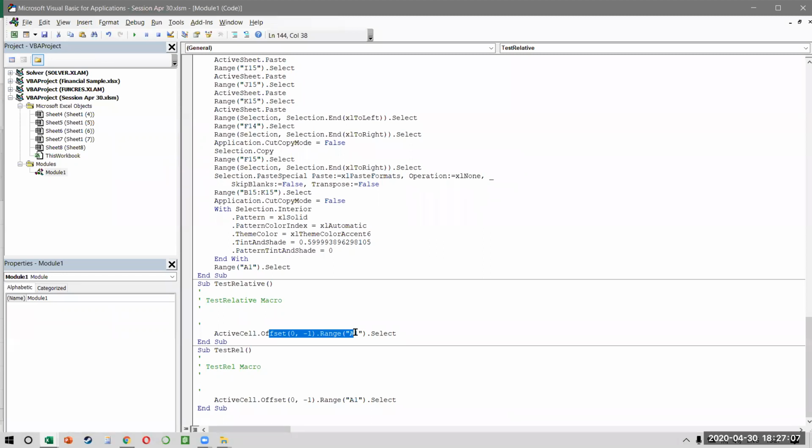When I say 1, 1, I mean one row down and one column to the right. When I say -1, -1, I mean one row up and one column to the left. If I say 0, 0, it means I'm on the same cell, right? So I hope it's making a little more sense. This is what we will use when we are recording our macro.